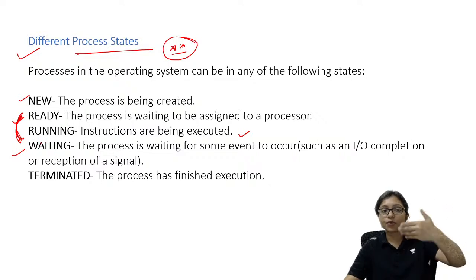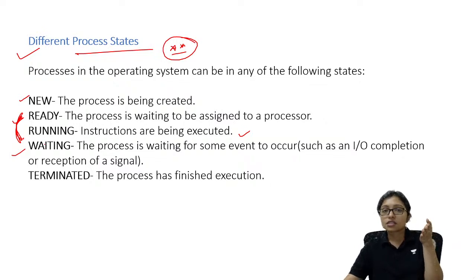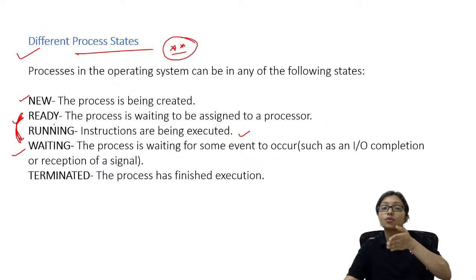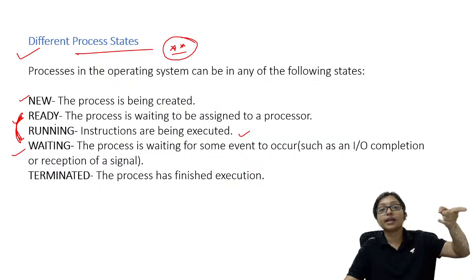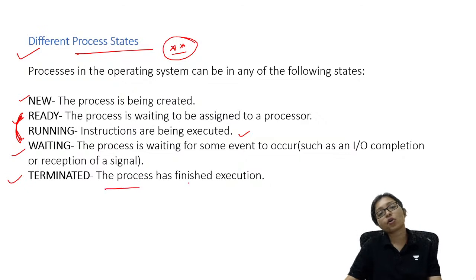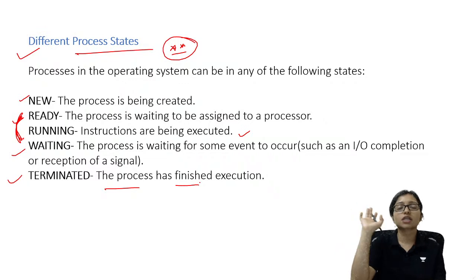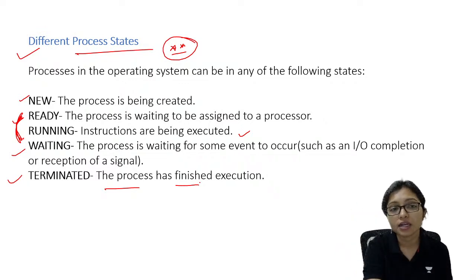Waiting means some part of the execution is done, and after that the process is waiting for an input output operation. Like the bus is waiting for your friend, who needs to be picked up. That's why the bus is waiting. This is called the waiting state. Terminated means the process has finished, the process is completed. So that is called terminated.